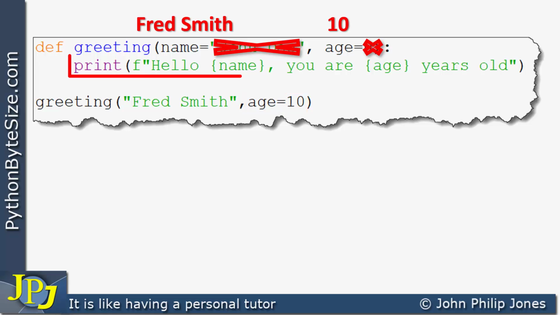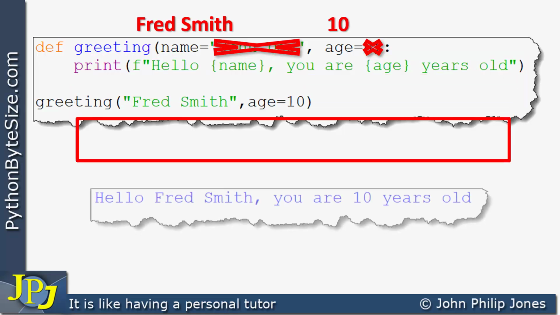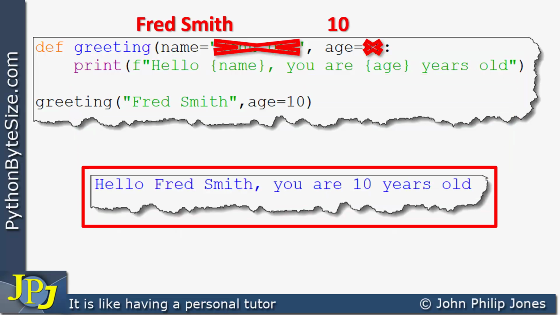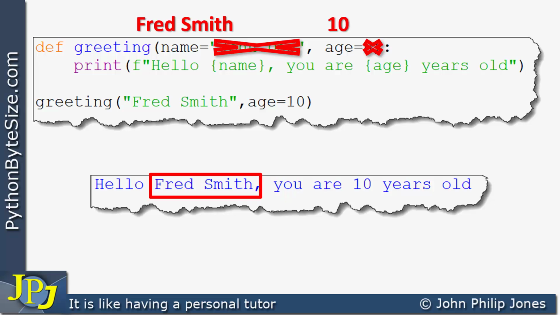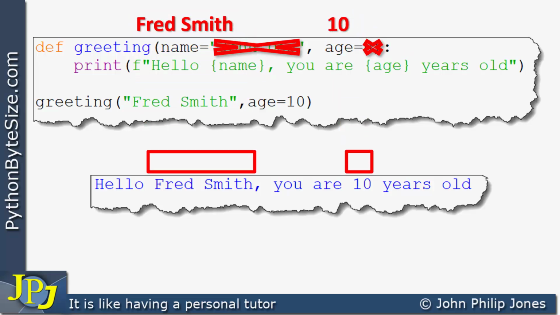Of course, this program statement now executes and we will get the output shown here. In this position you can see we have Fred Smith, and in this position we have 10, due to the fact that we have name in braces here and age in braces here. And these values were picked up to be placed here.